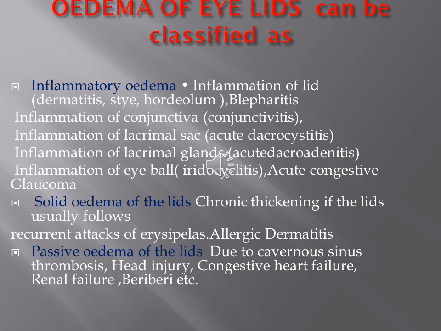The eyelid edema can also be passive. It's an indicator. Whenever we see puffiness of the lids in an individual, we have a systemic pathology or a local pathology. If we find there is early morning puffiness of the lids which resolves by afternoon and evening, and it's a progressive condition, then we have to suspect systemic abnormalities like cardiac failure, or it can be due to thrombosis, or head injury, or cavernous sinus thrombosis. Other abnormalities like beriberi we have to rule out.